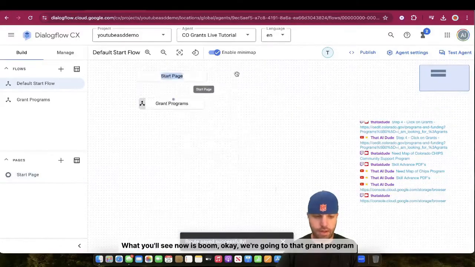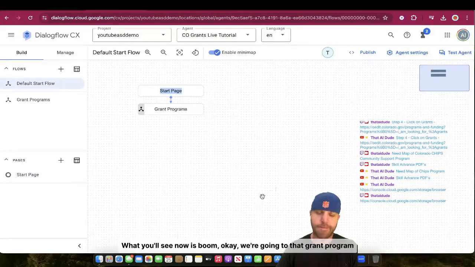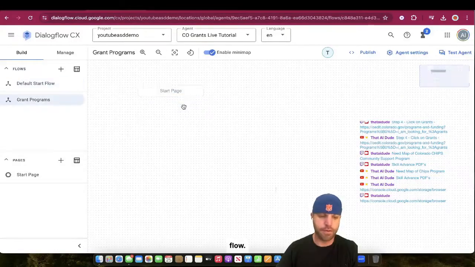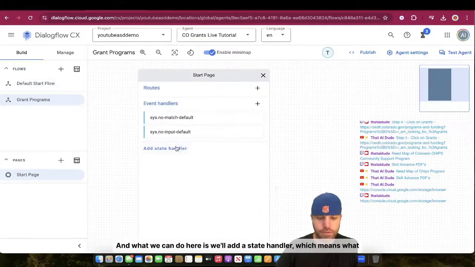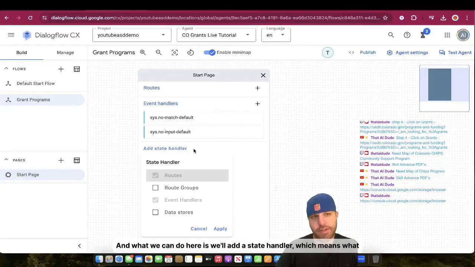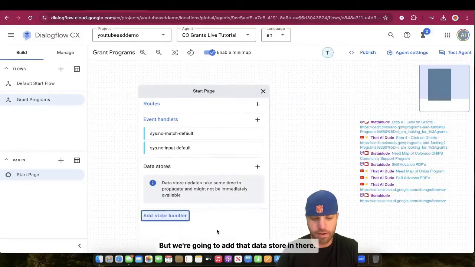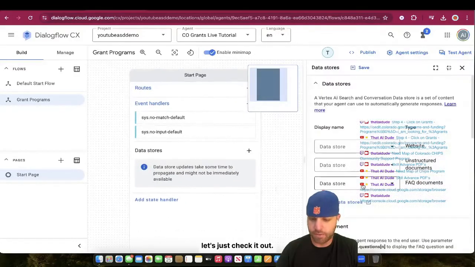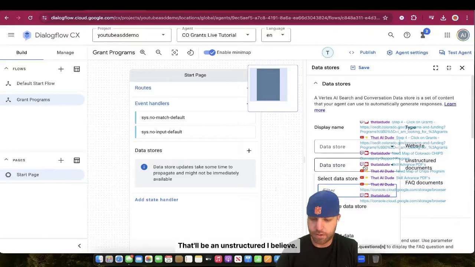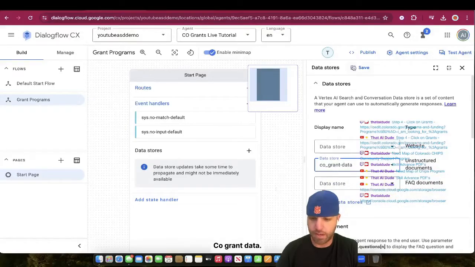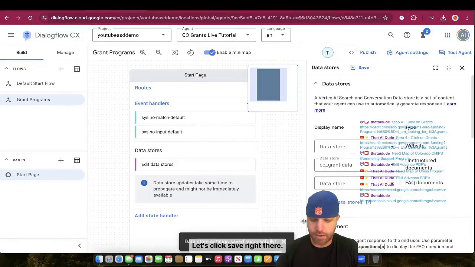And what you'll see now is boom. Okay, we're going to that grant program flow. And what we can do here is add a state handler, which means what state the conversation is in. The route groups will be important, but we're going to add that data store in there. Let's just check it out. Data store, that'll be an unstructured, I believe. Yeah, CO grant data. Let's click save right there.